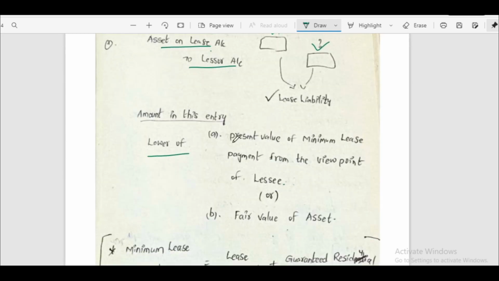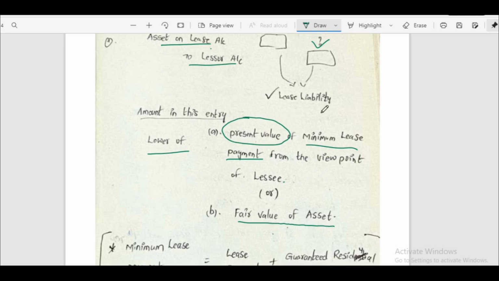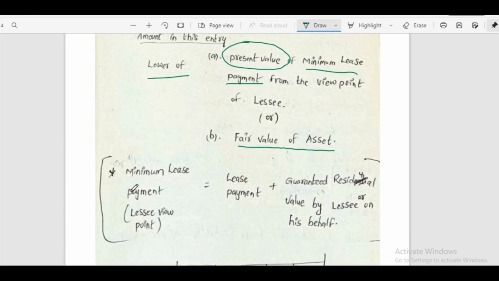Here we have to understand what minimum lease payment is, what fair value of asset is, and why we are taking present value. What is minimum lease payment? We have to see the lessee's point of view, because in his books we are recording. Minimum lease payment is equal to lease payment. Every month he has to pay some lease, for example. That amount we have to include here, plus guaranteed residual value.